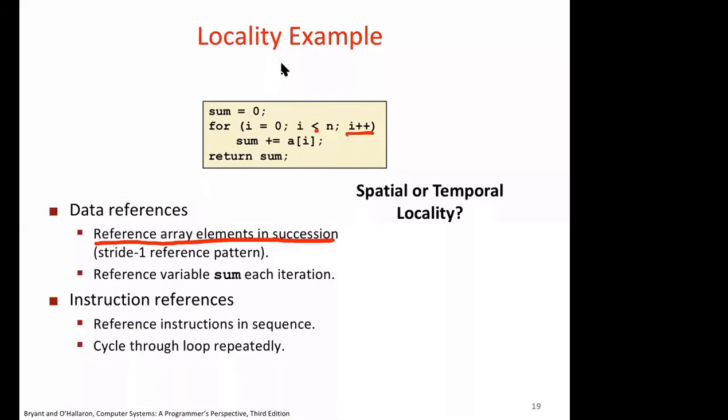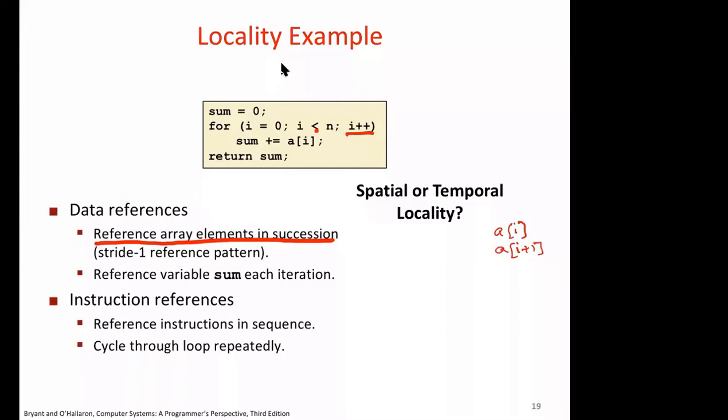It means that you are reading a[i], then you are reading a[i+1], and so on. What kind of locality will it have? Spatial or temporal?